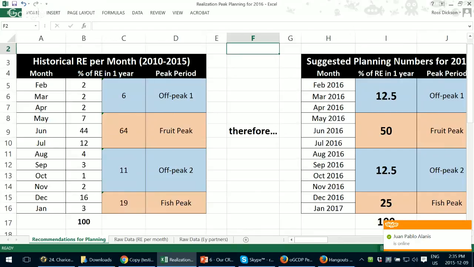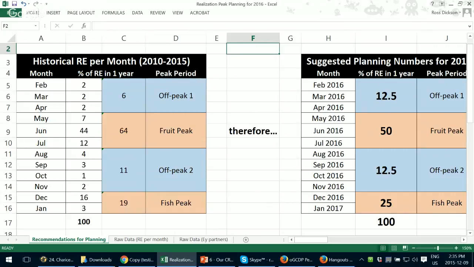The second peak we can see is fish peak. So 16% in 1 year realize in December. And then 3% in January. For some people, January is a vacation as well. So the fish peak makes up 19% of all of our results for the year.